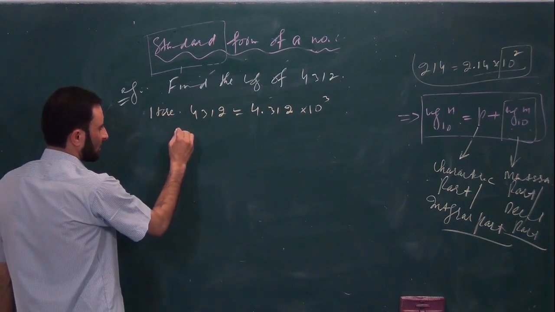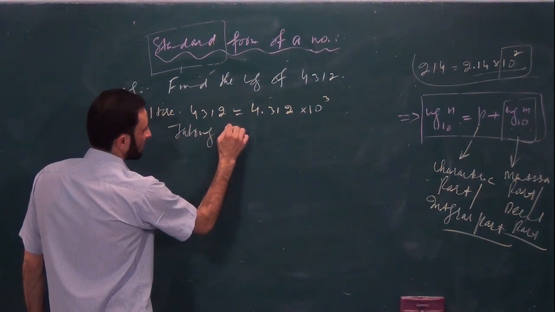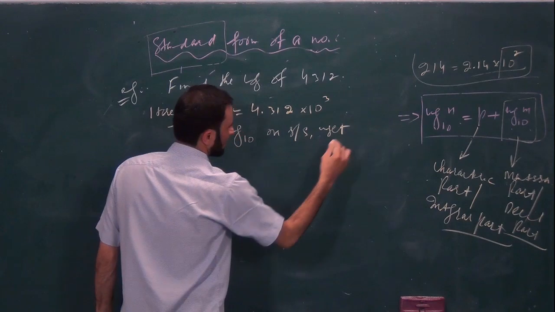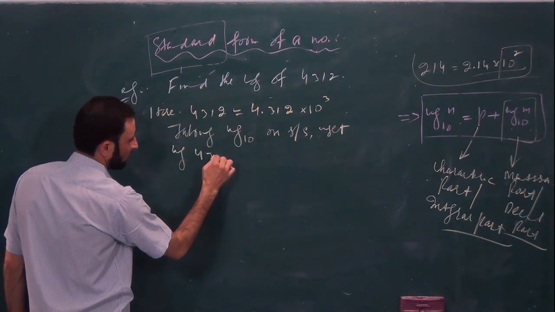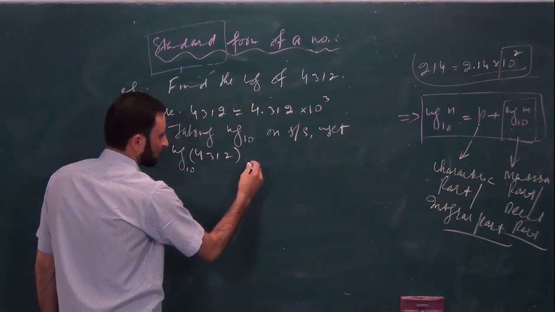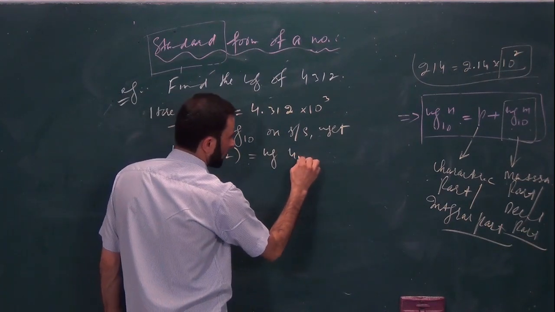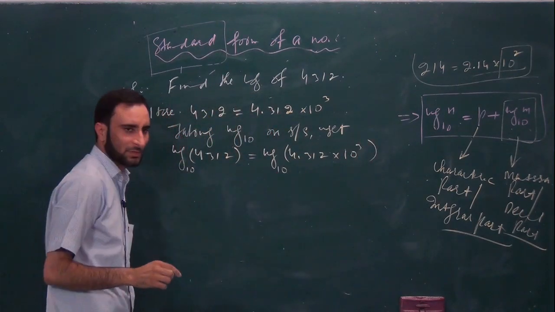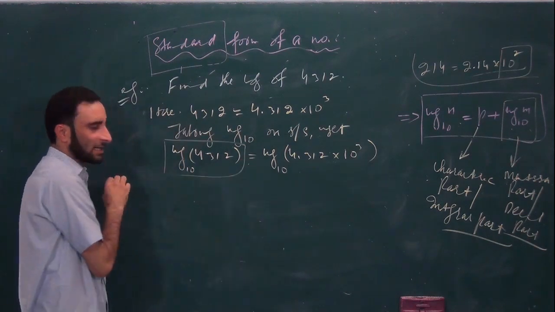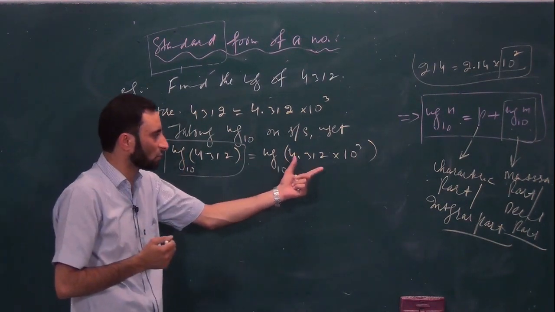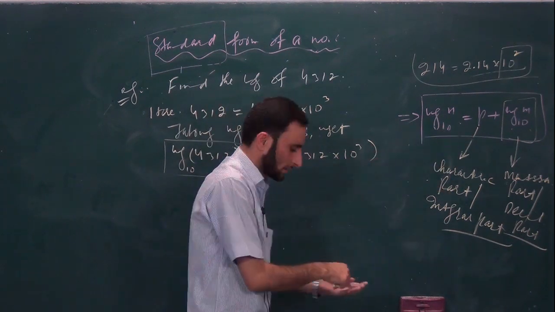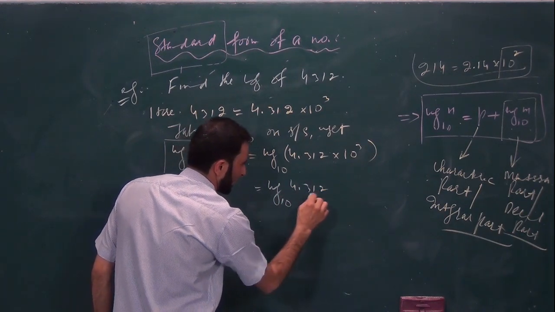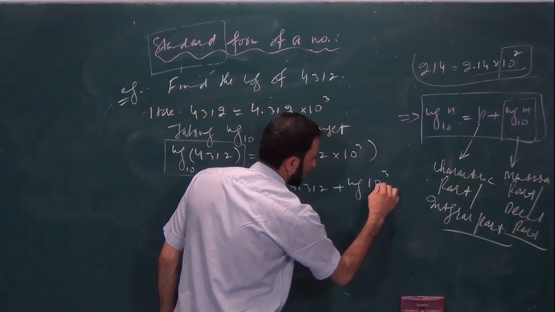गॉट इट? टेकिंग लॉग ऑन बोथ साइड्स, taking log to the base 10 on both sides we get. तो यहाँ पे आएगा log of 4312 to the base 10 will be equal to log of 4.312 multiplied by 10 cube under the base 10. इसका तो हमें log फाइंड आउट करना ही करना है. अब आपको एक्सप्रेस करना है एज a sum of two quantities that you have earlier proved. Got it? So I'll write it as log of 4.312 under the base 10 plus log of 10 cube under the base 10.